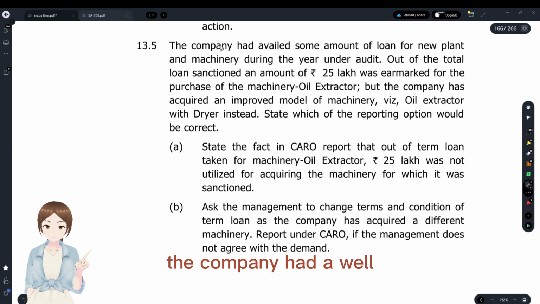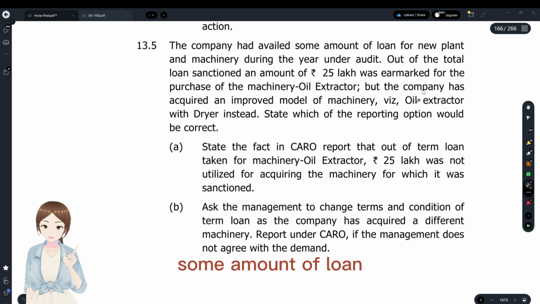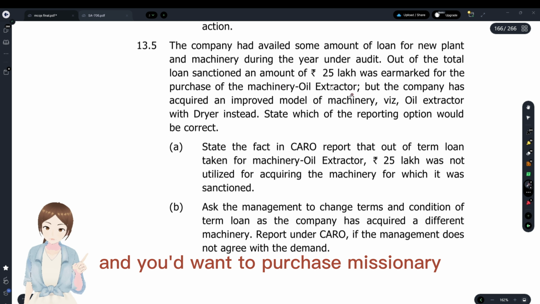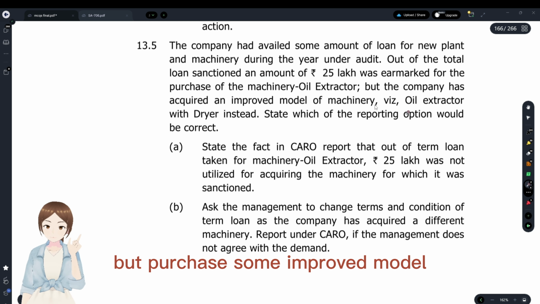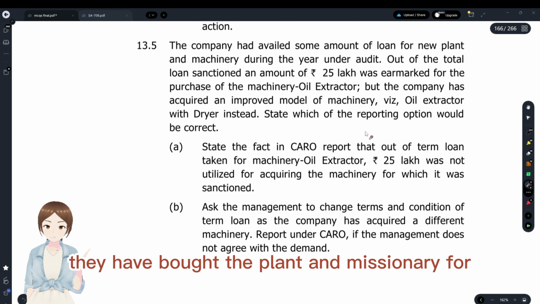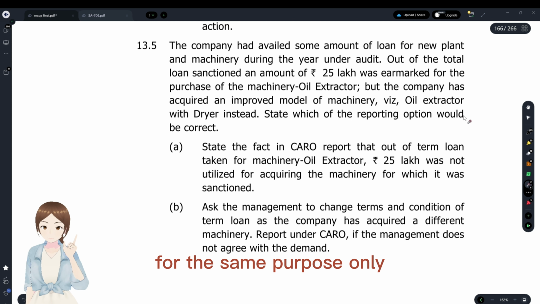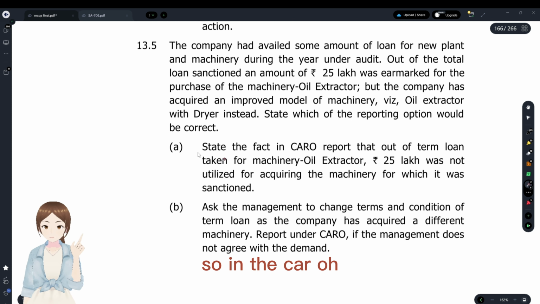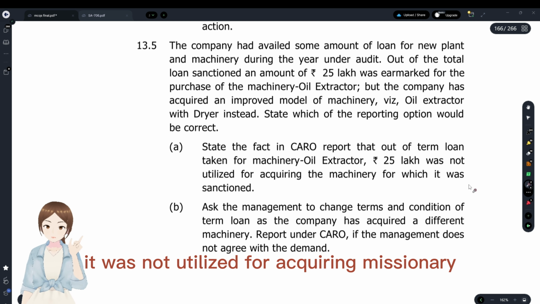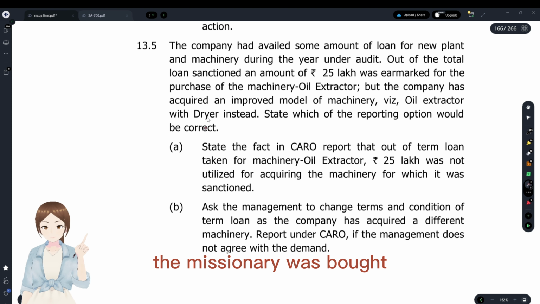Fifth question. The company had availed some amount of loan to buy plant and machinery of 25 lakhs, and it wanted to purchase an oil extractor machine, but purchased an improved model including oil extractor and dryer. They have bought the plant and machinery for the same purpose only. So in CARO, it was not utilized for acquiring machinery? No, it was utilized. The machinery was bought.